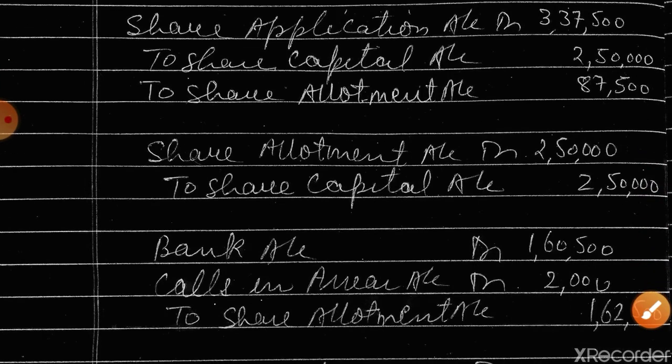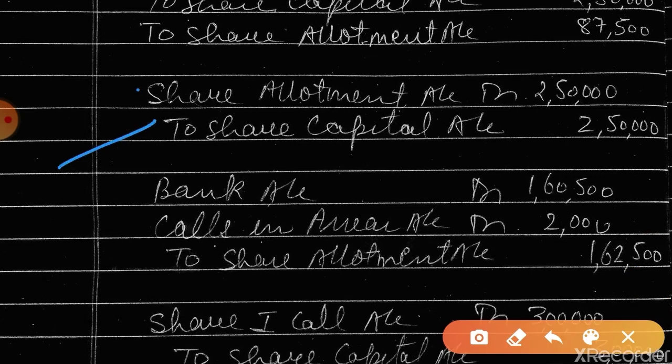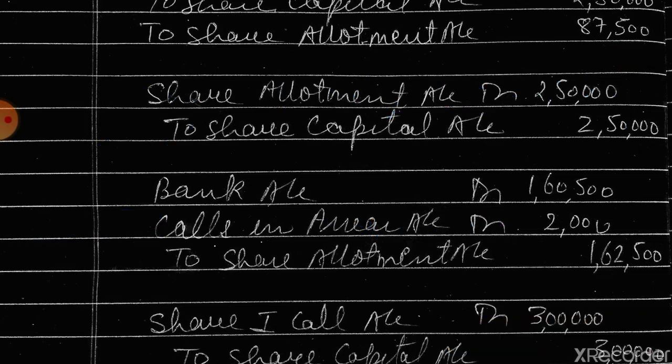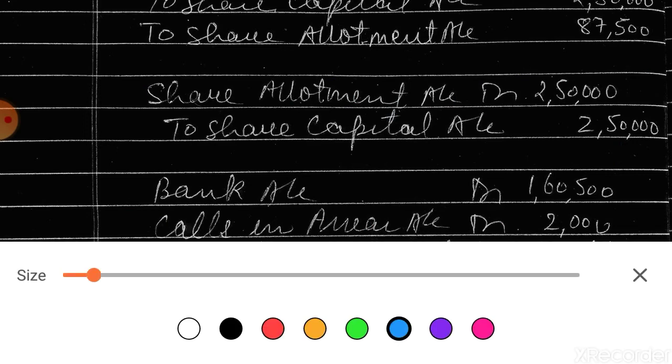Now we'll call the allotment money. See, allotment money has been called, 1 lakh into 2.5. Then this I have shown in the working note, isn't it? In the working note, this amount 2,000, because allotment money was called for 2,50,000. 87,500 has already been received.